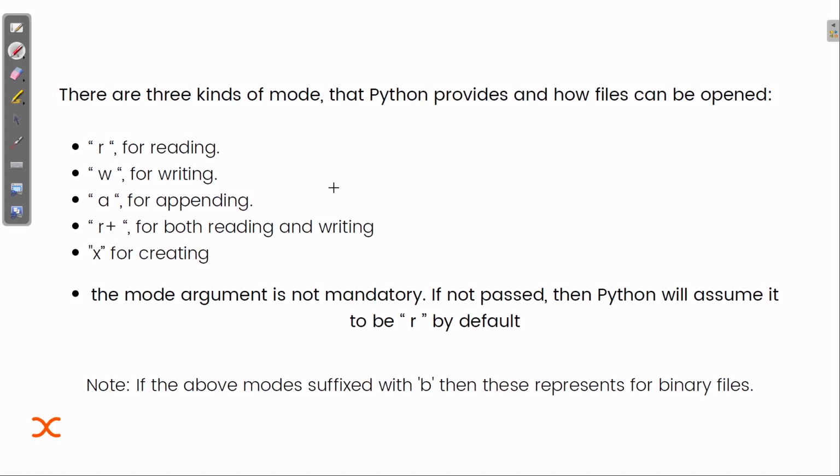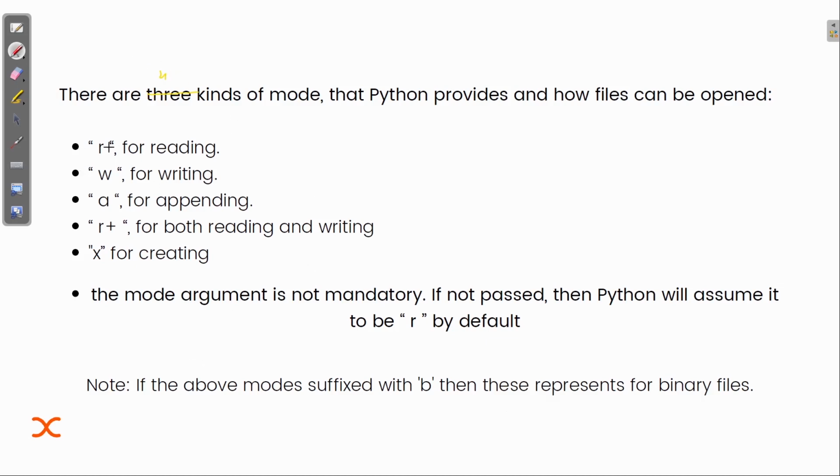Now let me show you what are the modes that we can specify during the opening of the file. Okay, so we know that there is a mode in which we can open. So there are basically three kinds, or you can say actually four kinds. There are actually four kinds of mode.